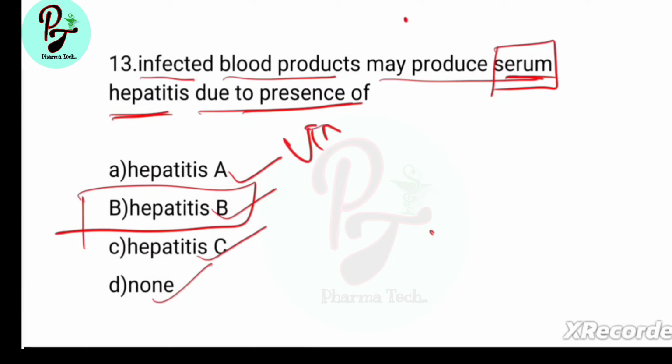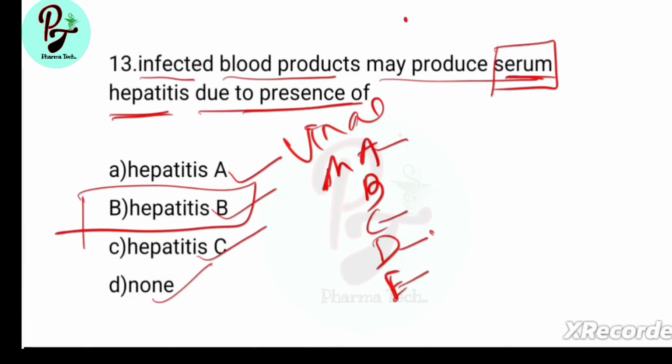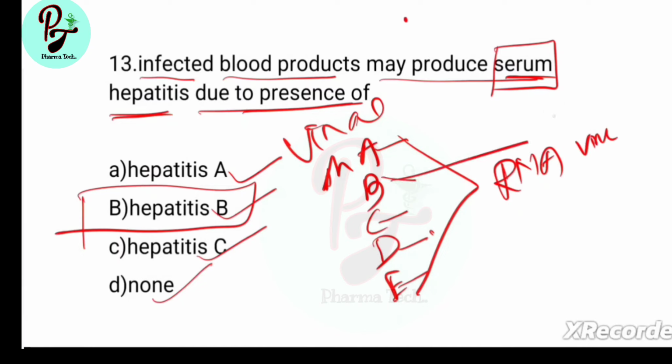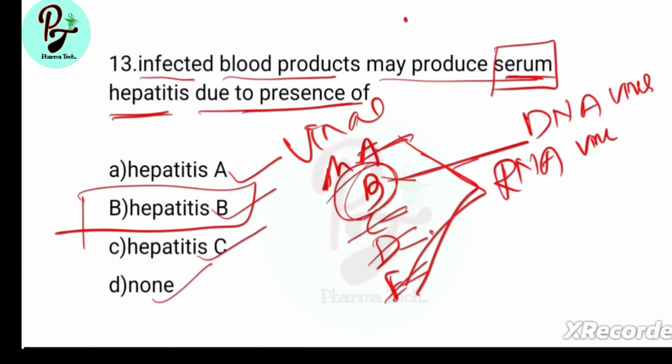These are viral hepatitis. Viral hepatitis are hepatitis A, hepatitis B, hepatitis C, hepatitis D, hepatitis E. Hepatitis A, C, D, E contain RNA virus. Hepatitis B contains DNA virus. Most important thing: A, C, D, E contain RNA virus, B contains only DNA virus. Most important from exam point of view.